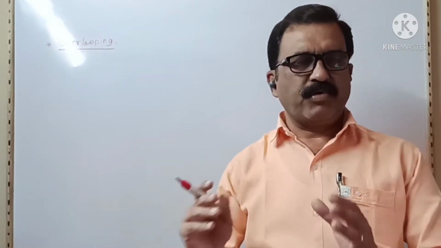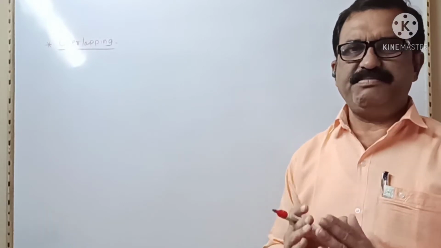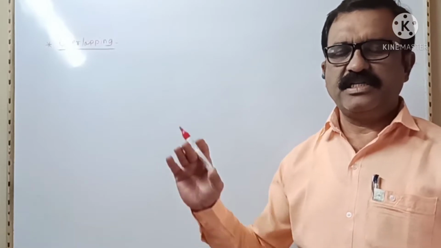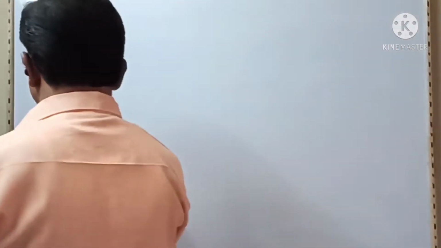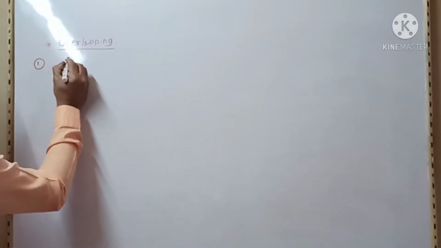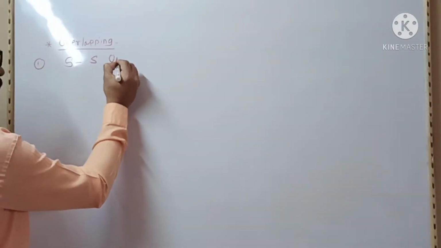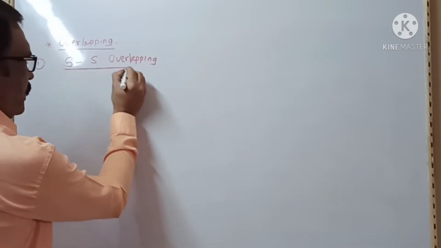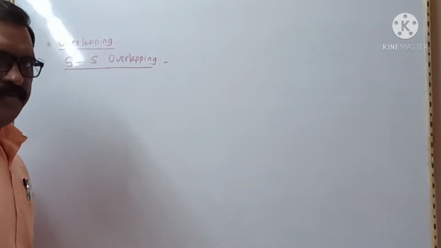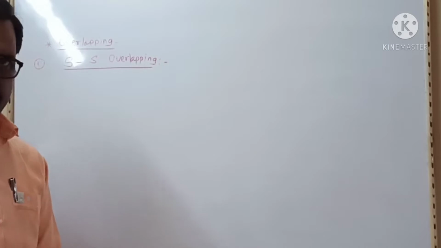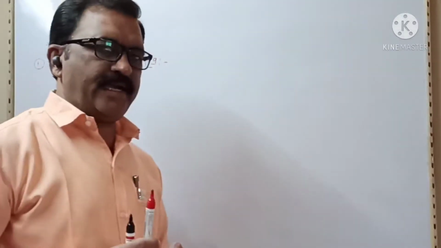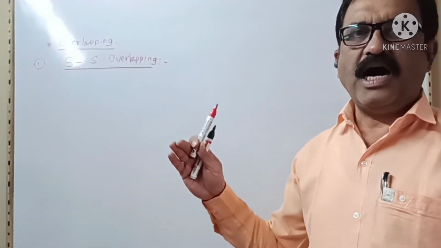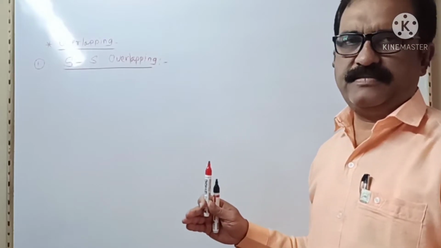The kinds of orbitals that overlap with each other decide the type of overlapping. The first type is s-s overlapping. Here the s orbital of one atom overlaps with the s orbital of another atom.